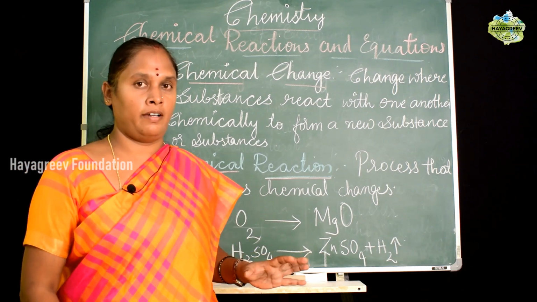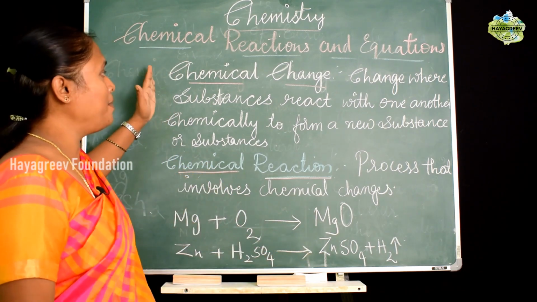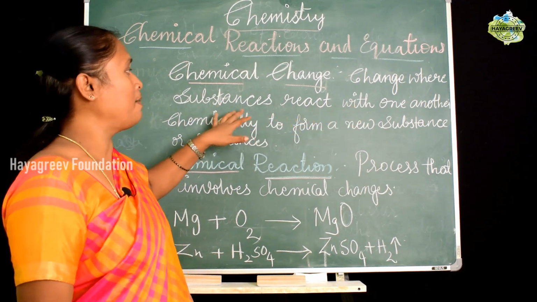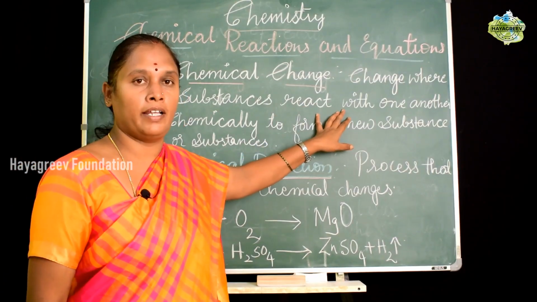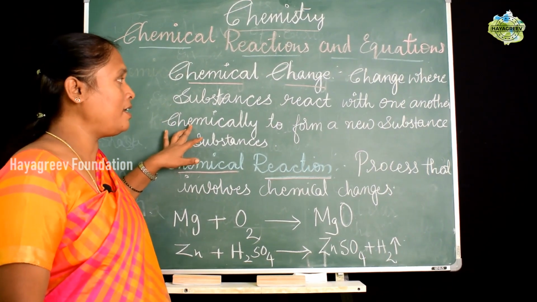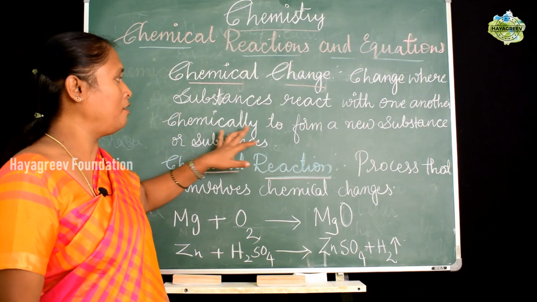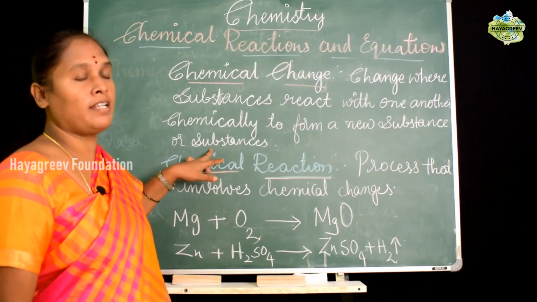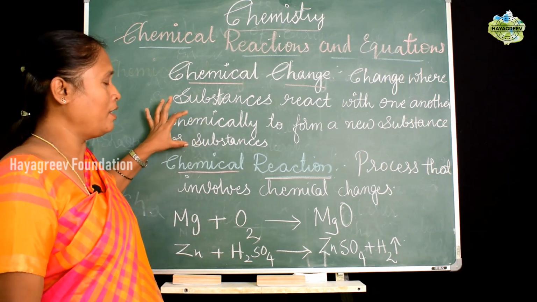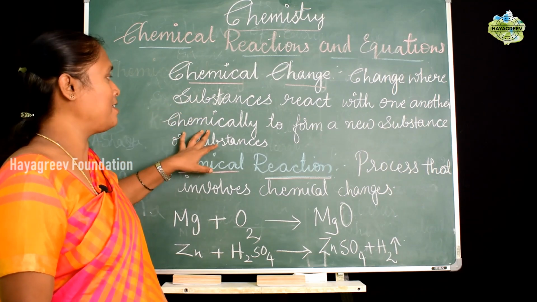So what we learn is what a chemical change is. We have understood that any change where substances react with one another, chemically they will undergo chemical changes. Chemically they will be reacting to form a new substance or substances. Here we should take care to learn one concept: that definitely there is a chemical change.